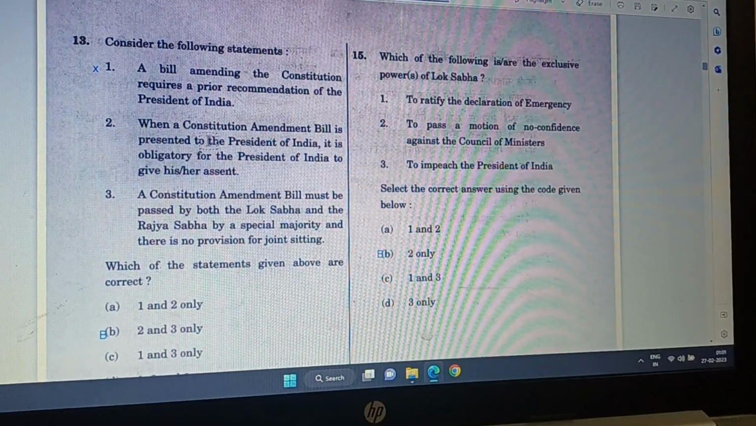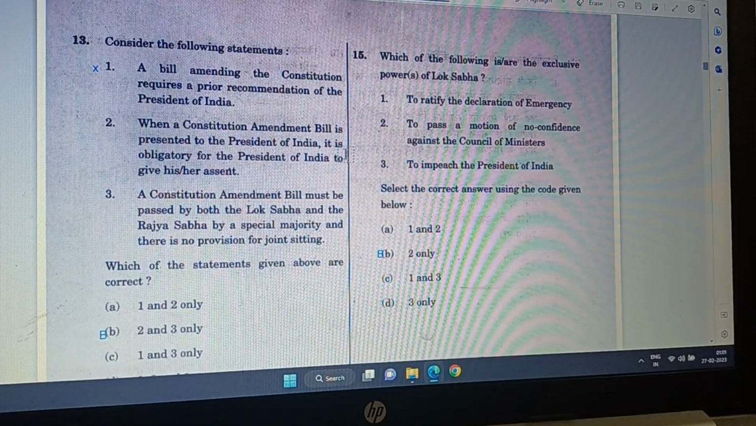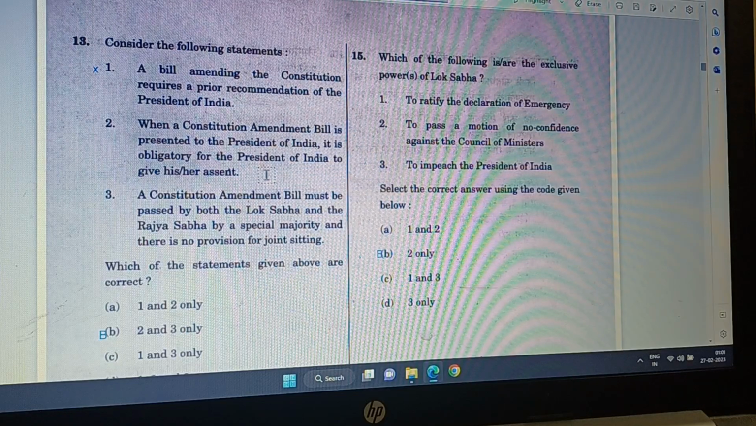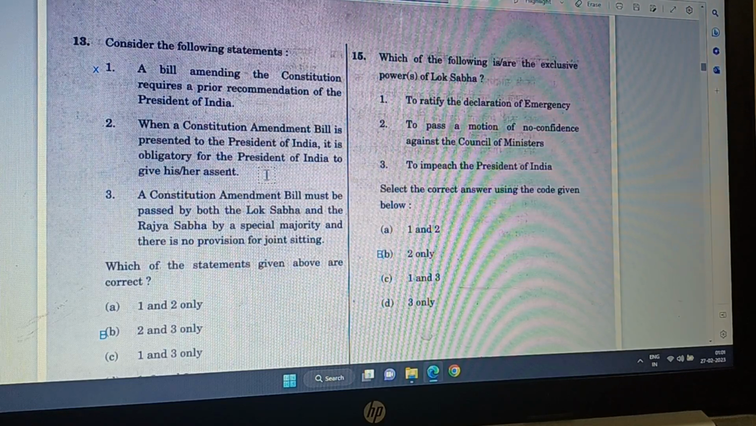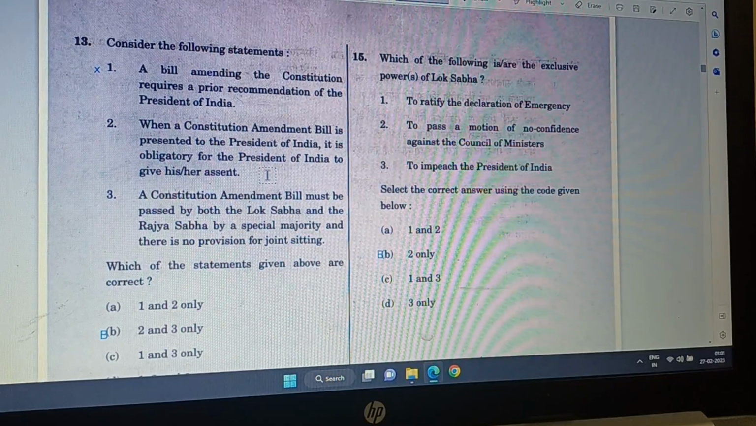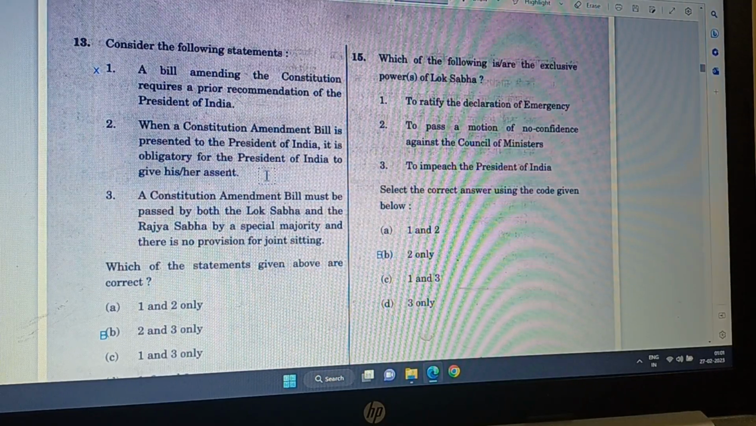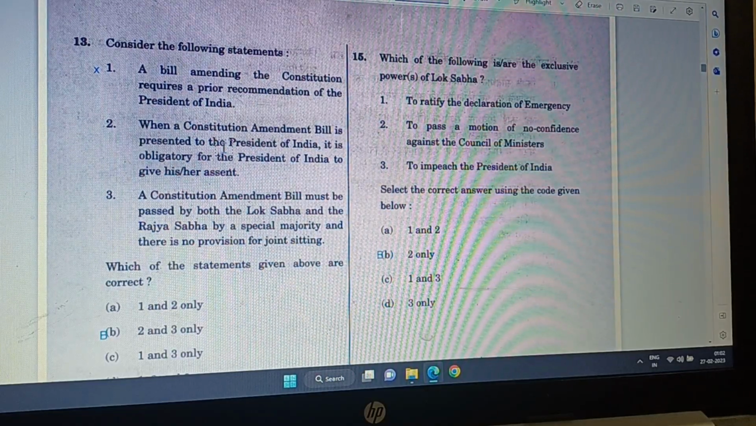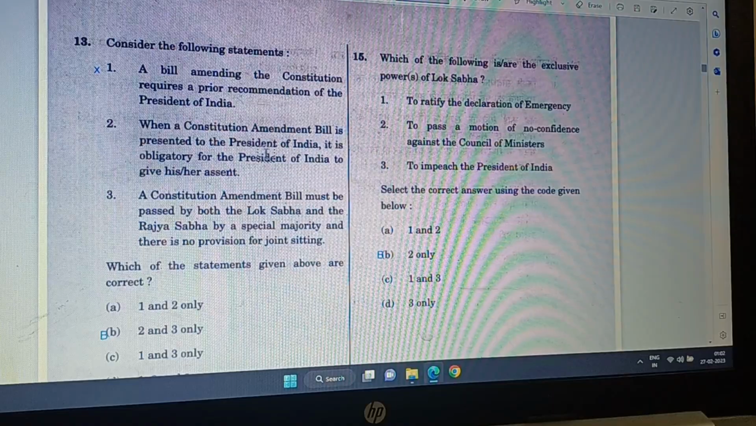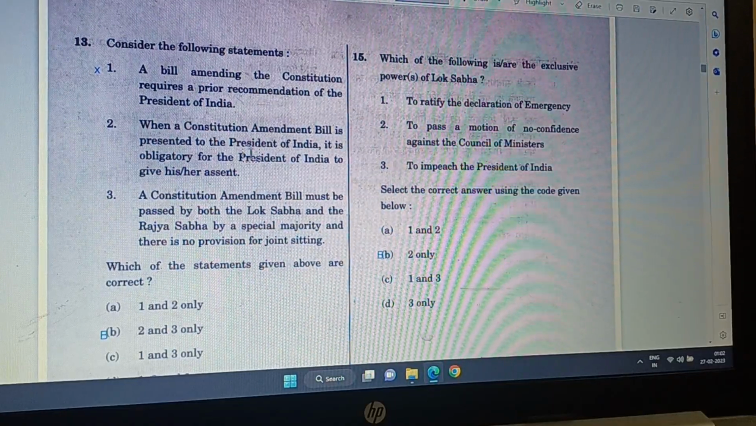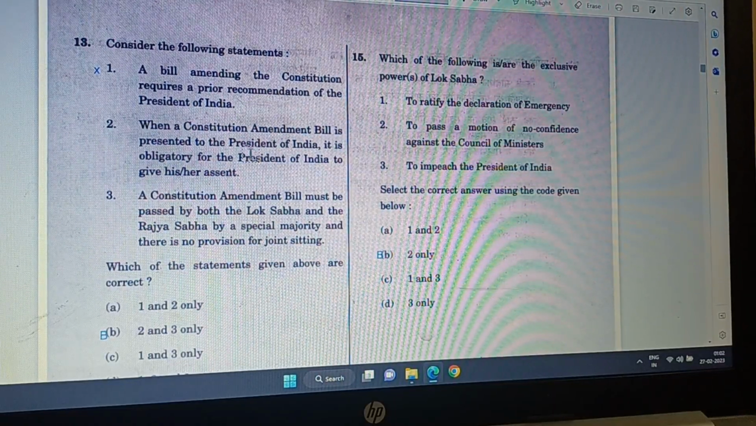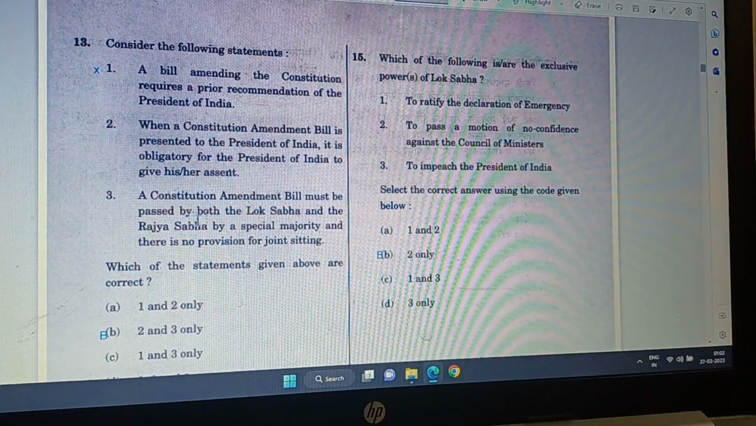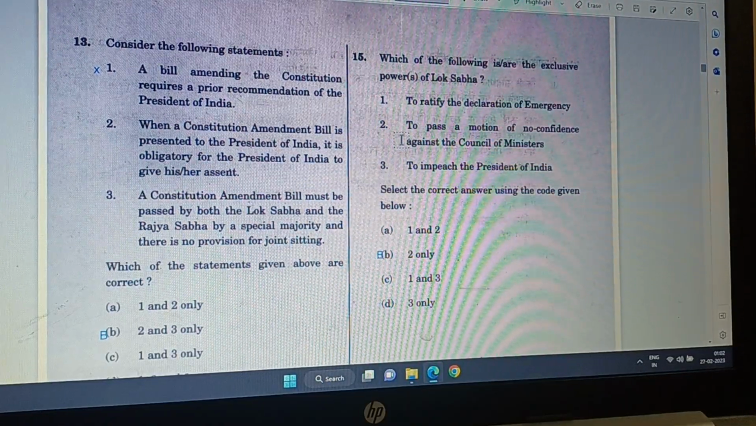When a constitution amendment bill is presented to the President of India, it is obligatory for the President of India to give his or her assent. Yes, this is correct, because constitution amendment requires 2/3 of the present members voting, and general majority of the total number of members. So in that case, president cannot withhold it because it is a special majority bill. So that's why president is bound. So 2 is correct. And then 3.